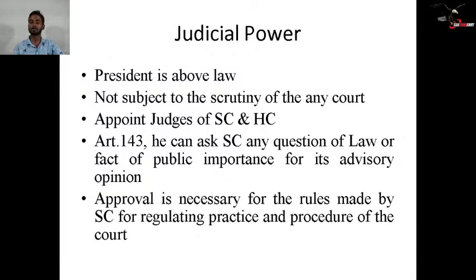Not subject to the scrutiny of any court, that is already explained. Appoint judges of High Court and Supreme Court. Then Article 143: he can ask the Supreme Court any questions of law or fact of public importance for its advisory opinion. So the President of India can ask for advice, an advisory opinion, from the Supreme Court on any question of law or fact, according to Article 143. Sometimes it is asked in the examination, so the article is mentioned. Approval is necessary for the rules made by the Supreme Court for regulating the practice and procedure of the court. The President's approval must be there.